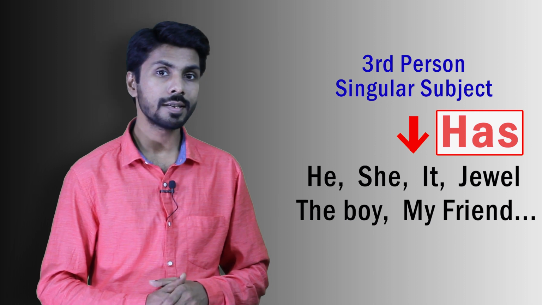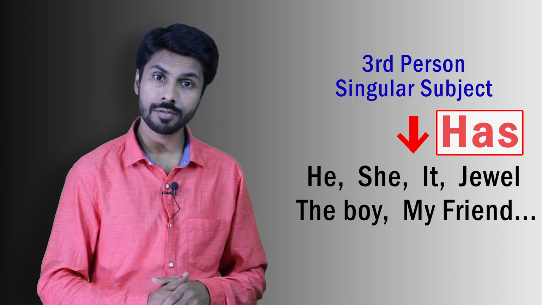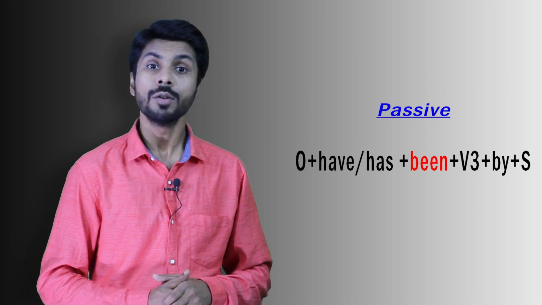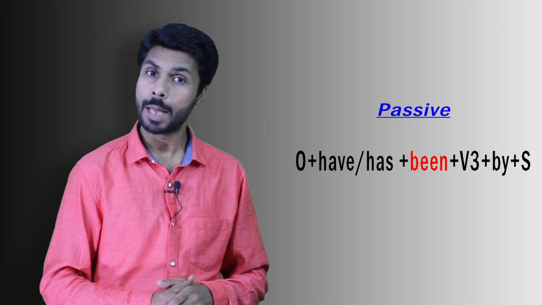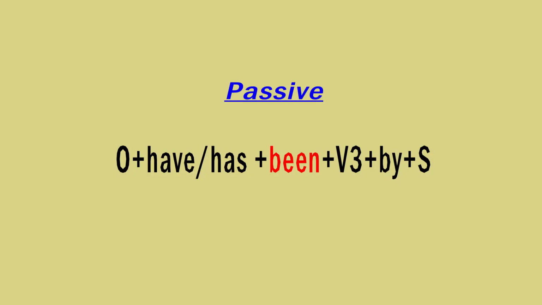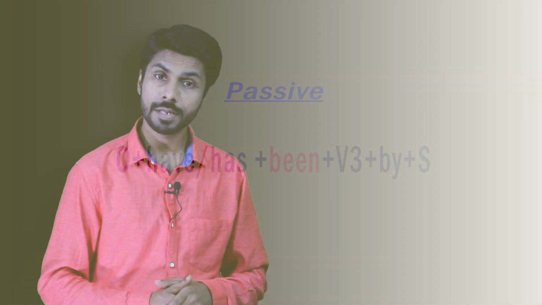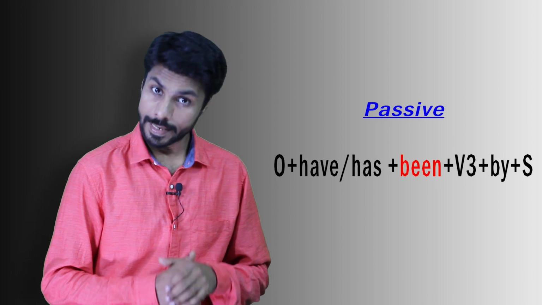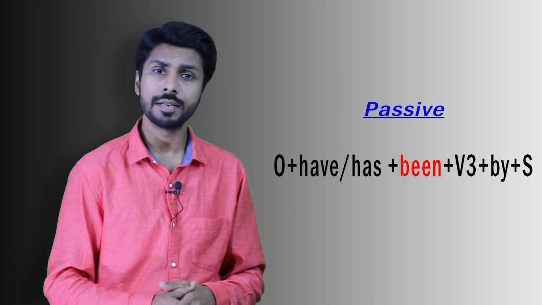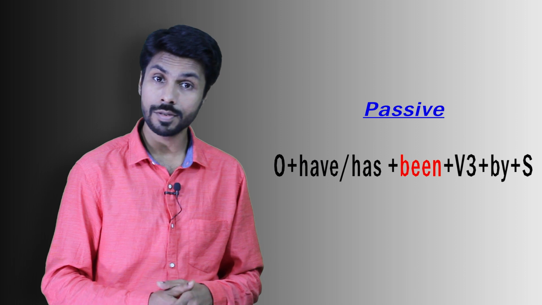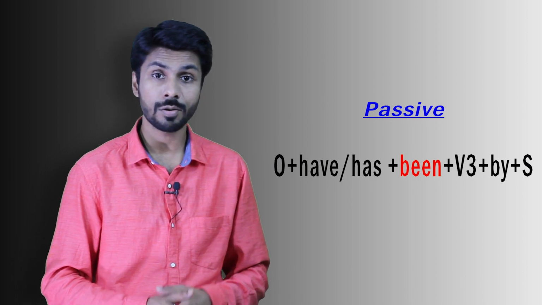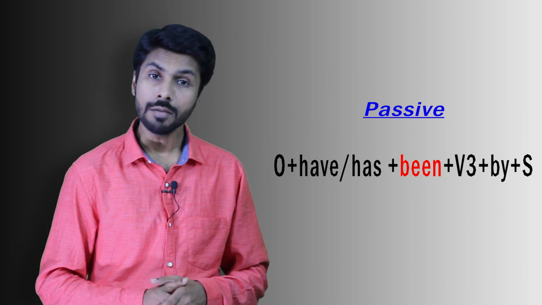So why has we use here? To specify that the subject is third person singular, means any single person other than you and I. Remember to use been while using the passive form of this tense. So the structure of passive will start with the object, then have and has, it depends on the type of object, been, then past participle form of verb as it was in the active voice also, it will remain the same because in all the kinds of passive voice we are always using the past participle form of verb which is also called verb 3, then by, and then subject.